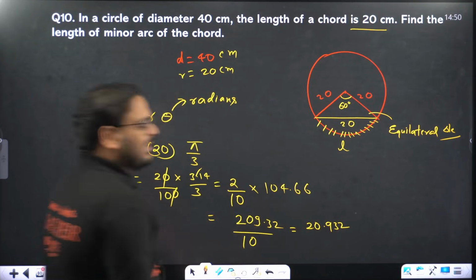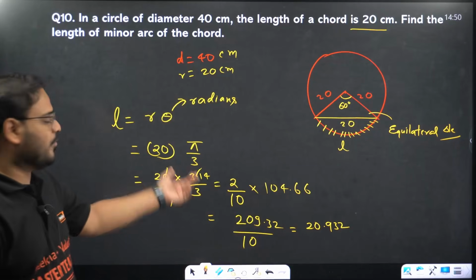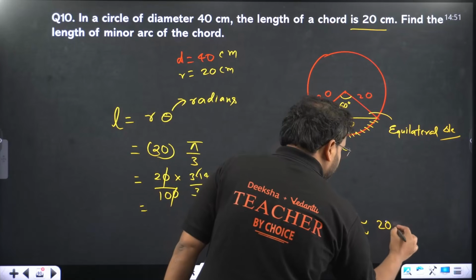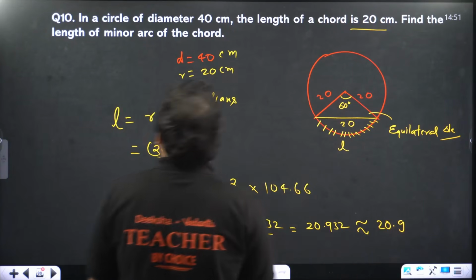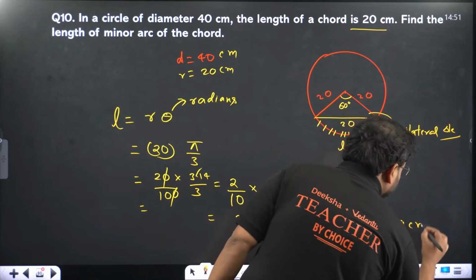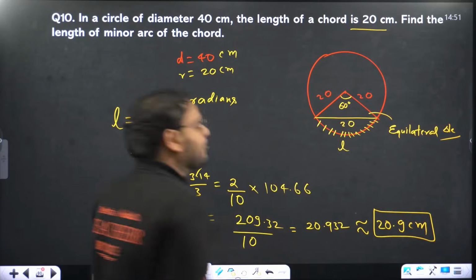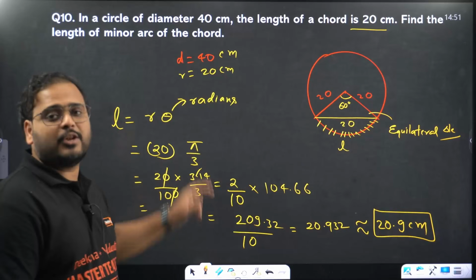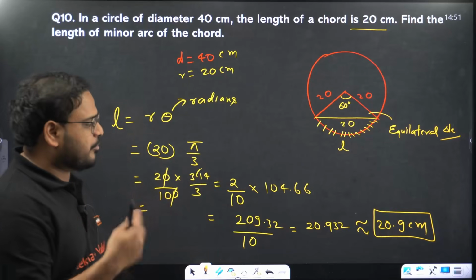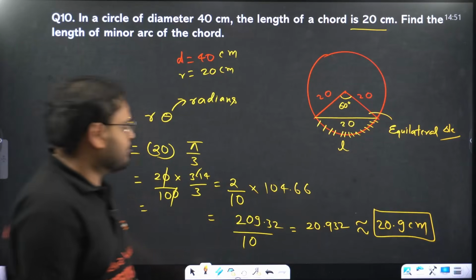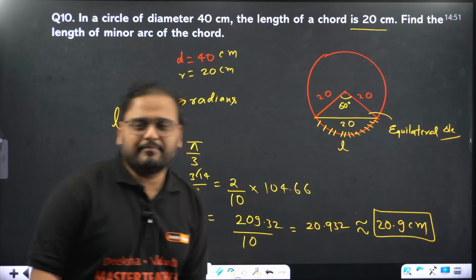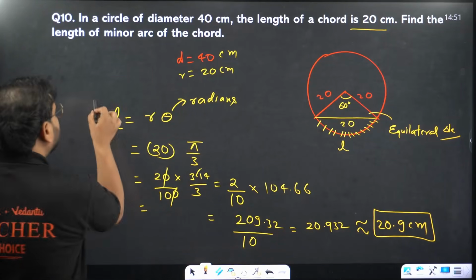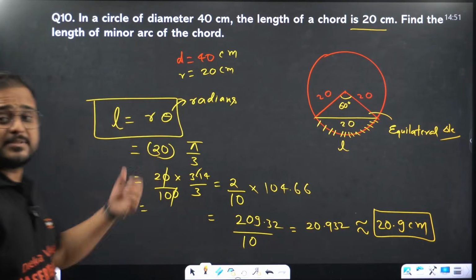The calculation you can do by your choice, whether you go with 22 by 7 or 3.14, but this is your answer. So the approximate answer is 20.9. It's the arc length, so I'll have to write it in centimeters: 20.9 centimeters. If you go with 22 by 7 for the pi value, you'll have a little bit more, maybe 20.94. Simple question, right? Formula is L equals r theta, but theta must be in radians.